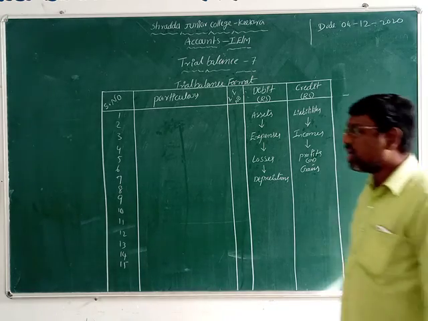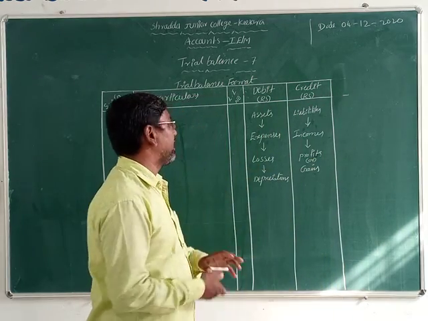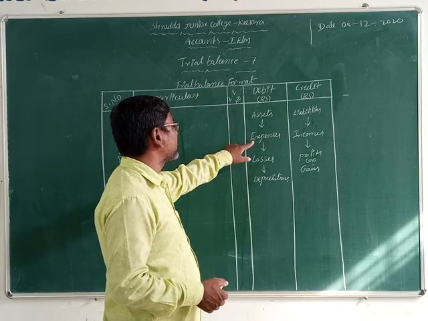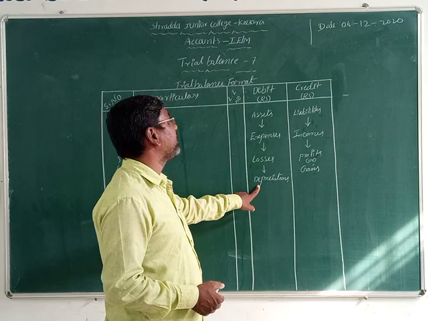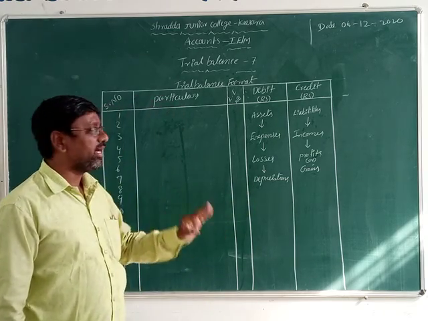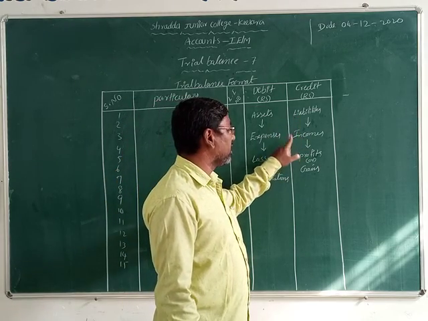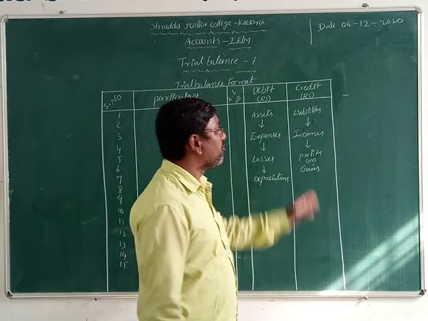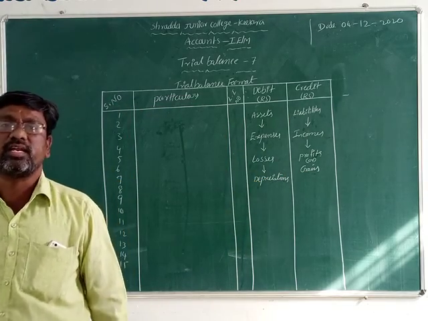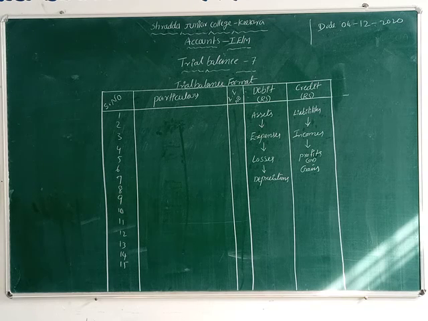So overall, students, you can keep in your mind each and every one: assets, expenses, losses, depreciations amounts we can record in the debit column. Okay, now liabilities, incomes, profit or gains amounts we can record on the credit side. Keep this in your mind, each and every one. Okay? Why? Because only these types of transactions come in trial balance problems. Okay? For example, I will explain one problem for you, students.